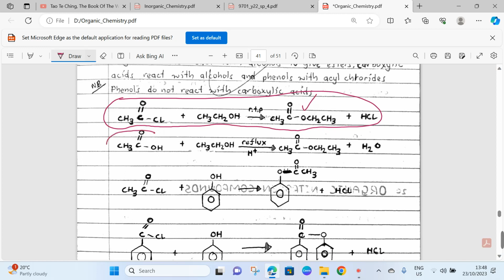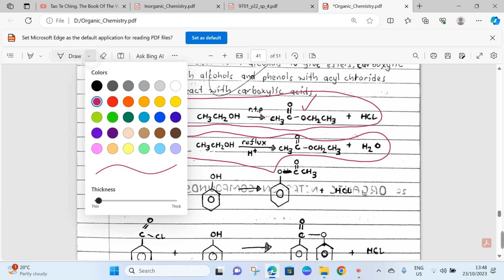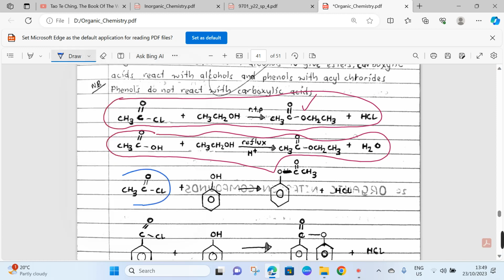Here you've got ethanoic acid reacting with ethanol to undergo an esterification reaction, to produce your ester and water. Here you've got your acyl chloride reacting with phenol to produce another ester, plus HCl.